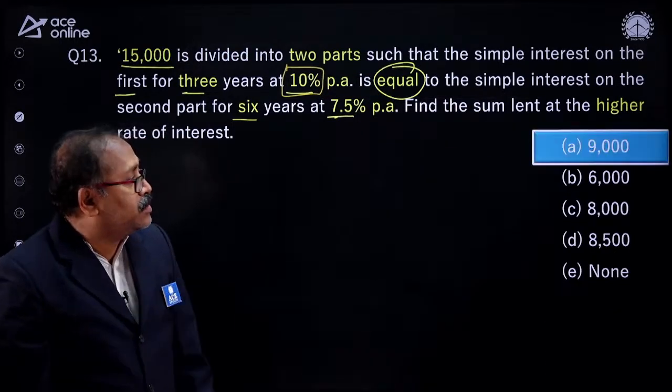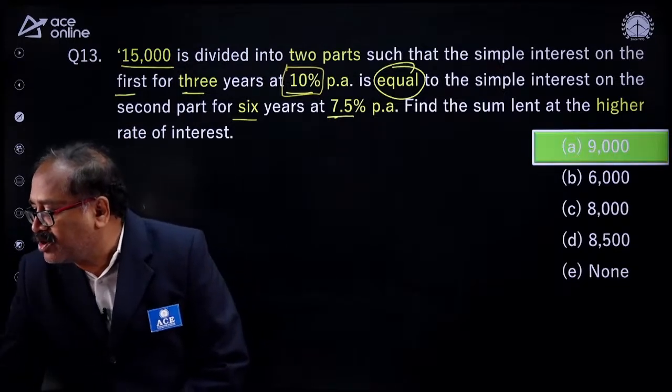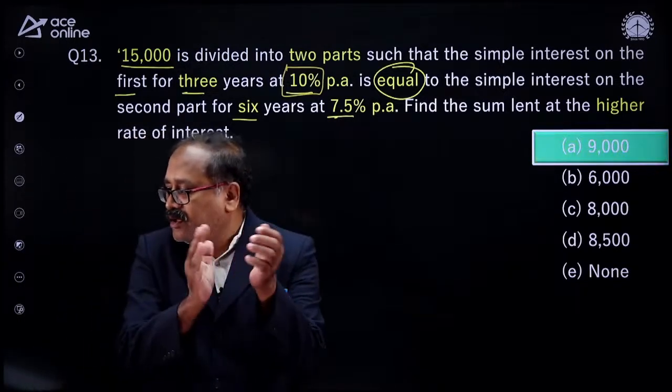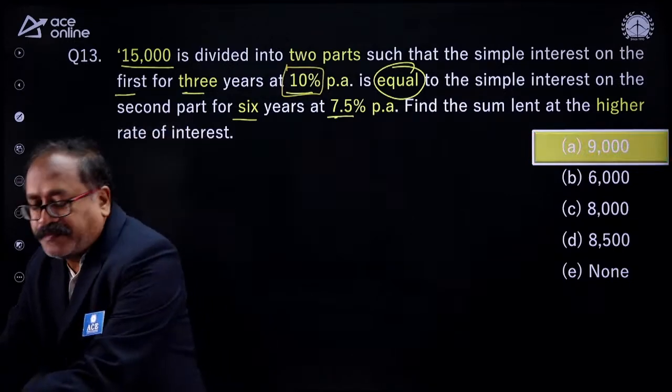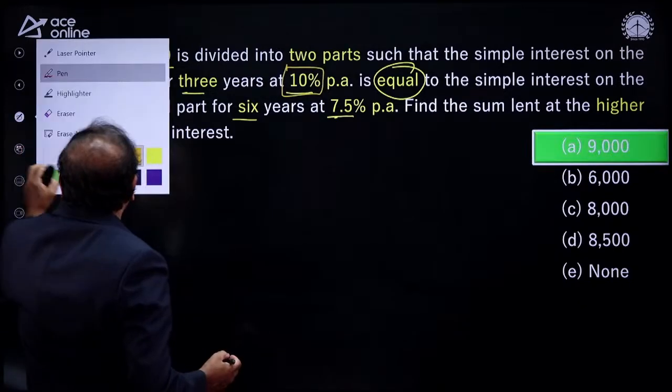And now check the answer. This is 9,000. That's right. Both of you, Mr. Anil Kumar and Bala Sheikh, done well, sir.